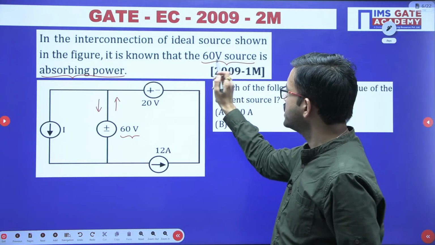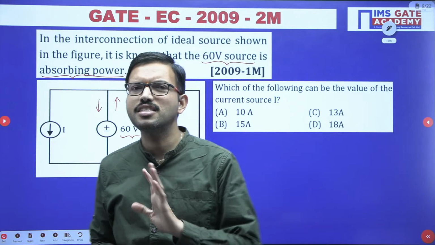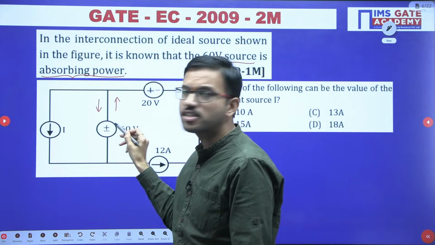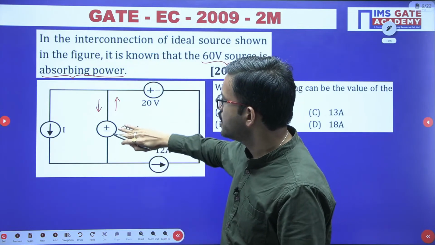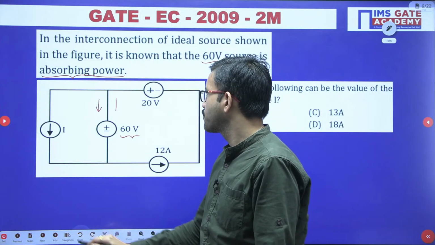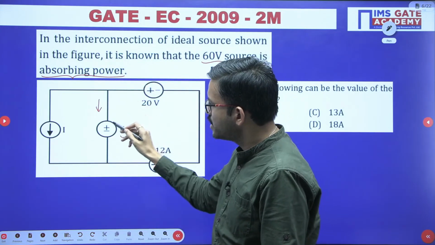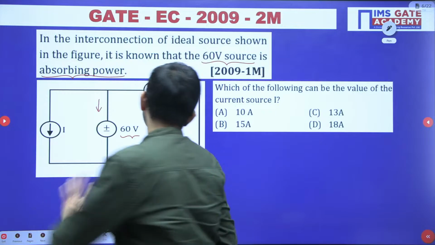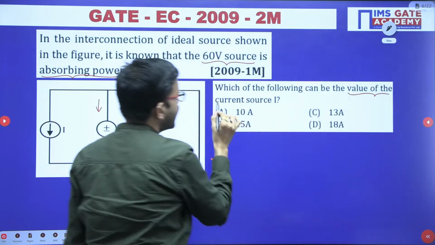See, here they have mentioned the 60 volt source is absorbing power. Whenever they mention absorbing power, just consider a passive element like a resistor, right? So here current enters at where? Positive terminal. Whenever current enters at the positive terminal, that indicates absorbing power. If current leaves from the positive terminal, it is delivering the power, right? So that means the current direction should be downward. Now the question is the value of the current source I.